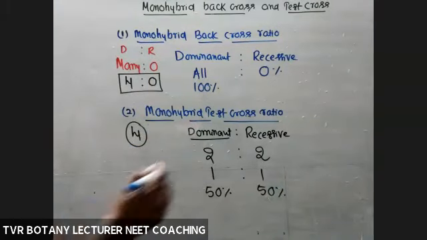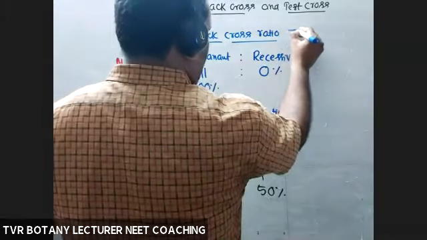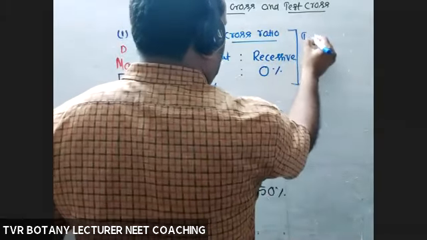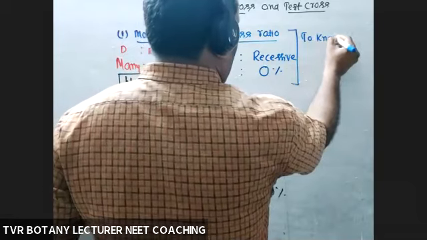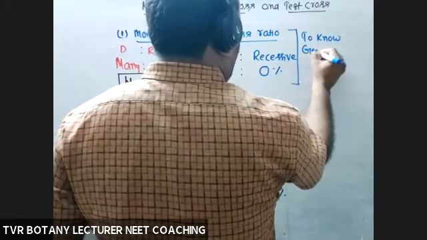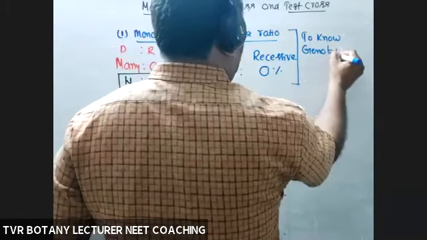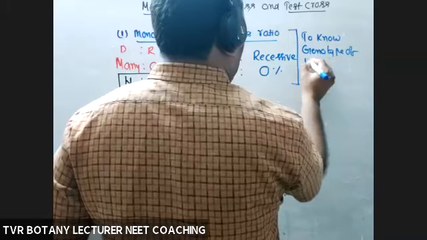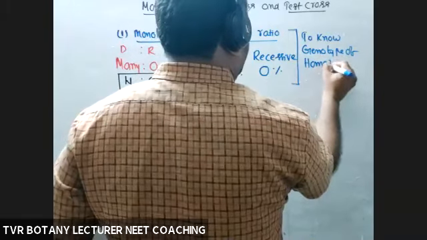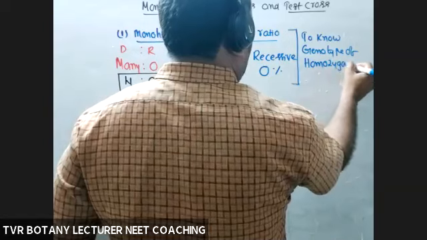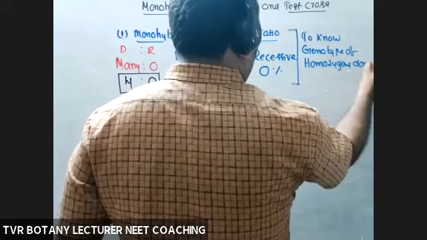Okay, so the purpose of back cross is to know the genotype of a homozygous dominant one.